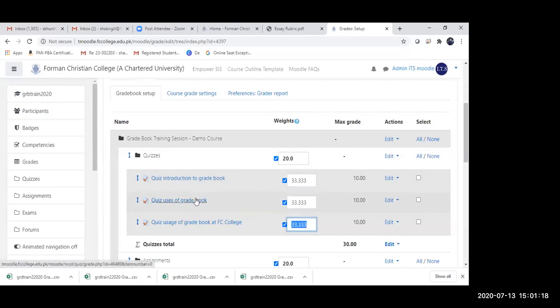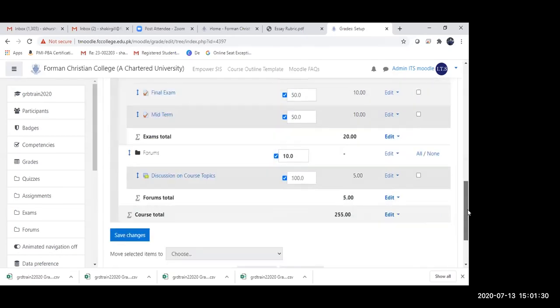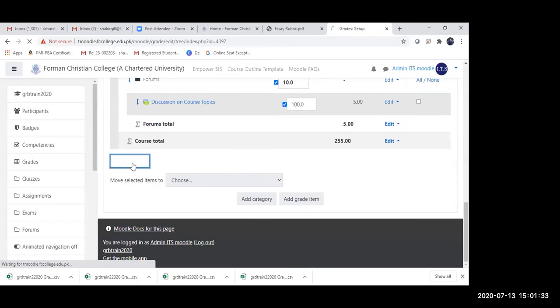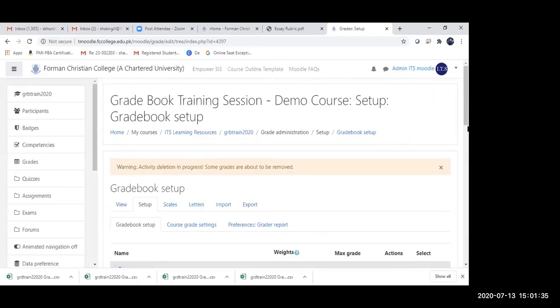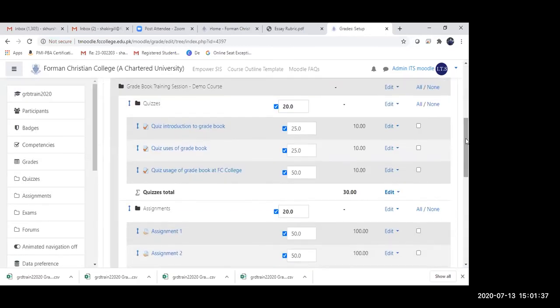Twice as much would mean that I want to give it 50%, and then I want to give 25% to each of the above two. So I can simply change it this way and then save the changes. And accordingly, the entire assessment is also going to change.